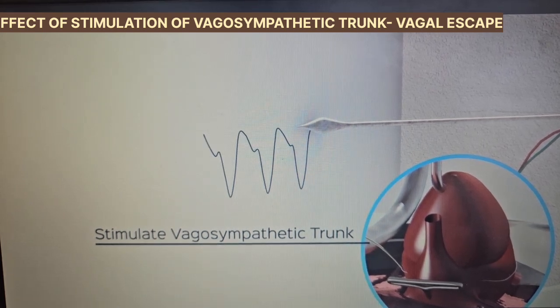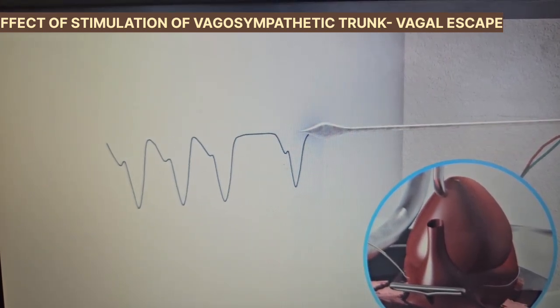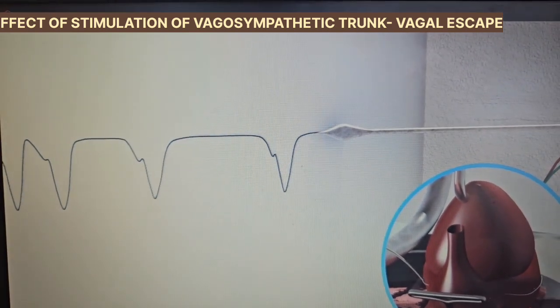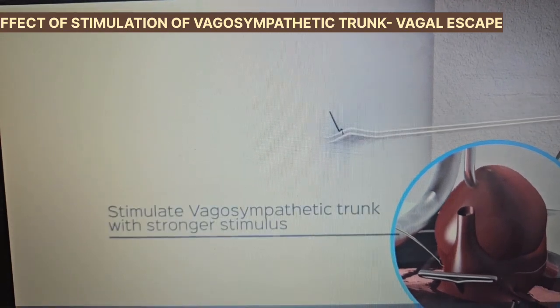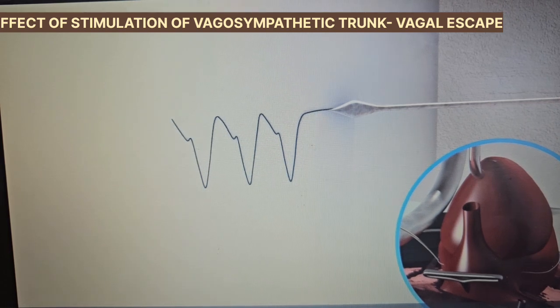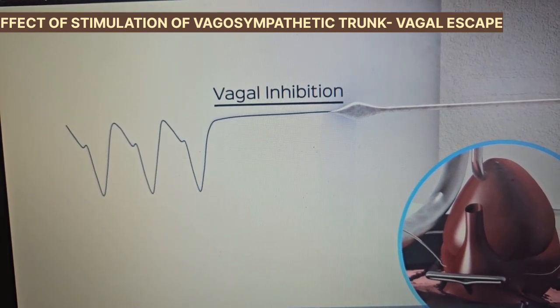Initially, we stimulate the trunk with a stimulus of lesser strength. We can see that the heart slows down in response to vagosympathetic stimulation. The heart rate and force of contraction both reduce. Now we stimulate the vagosympathetic trunk with a stronger stimulus. When a stronger stimulus is applied, the heart slows down and eventually stops beating. This is called vagal inhibition.